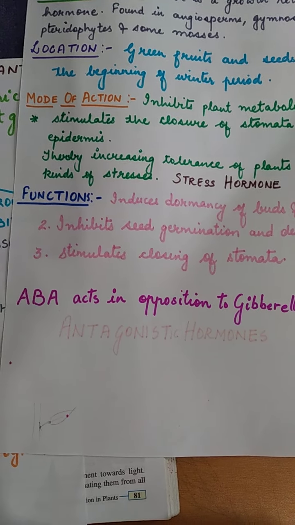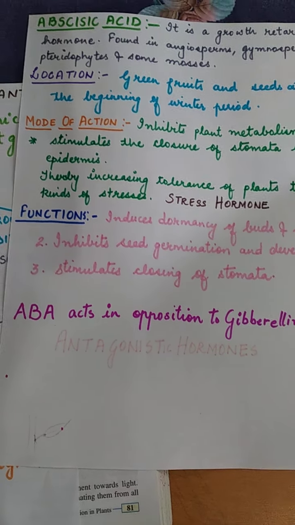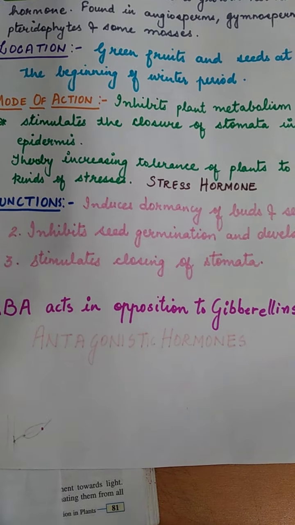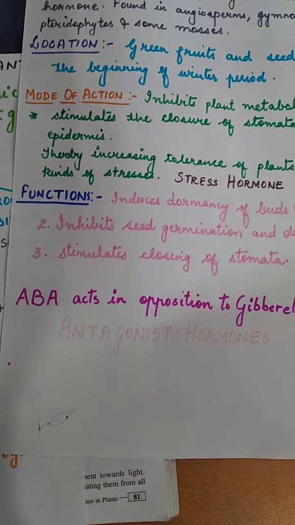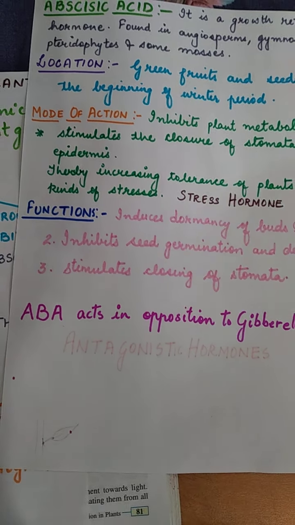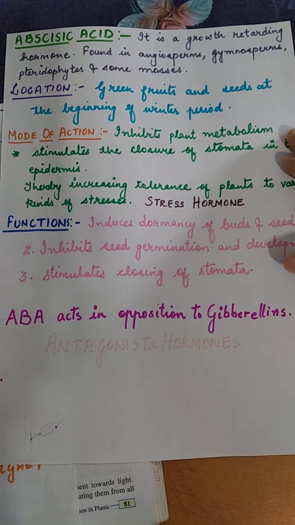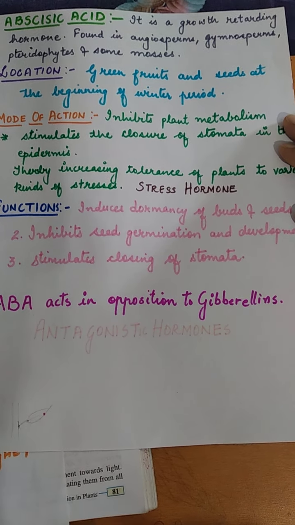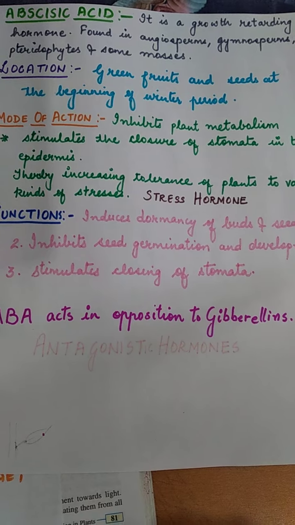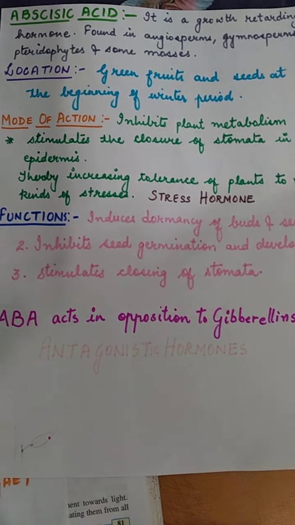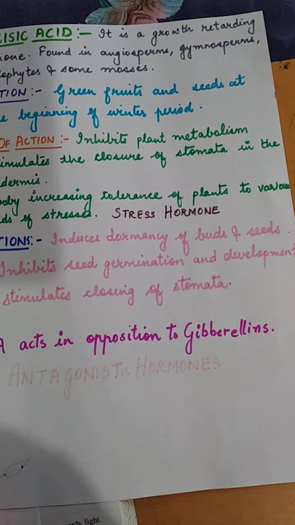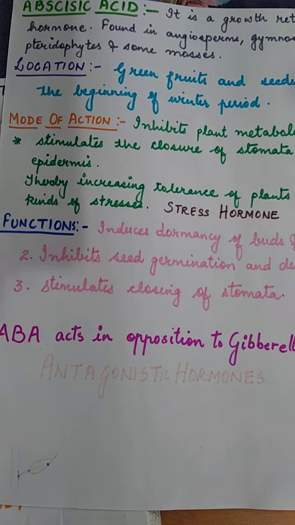Now abscisic acid is also written as ABA. You can get the question, write the full forms of the following, and there also you find this. ABA stands for abscisic acid. Now it acts in opposition to gibberellins. If you remember, in gibberellins we have read that gibberellins break the dormancy and start germination.